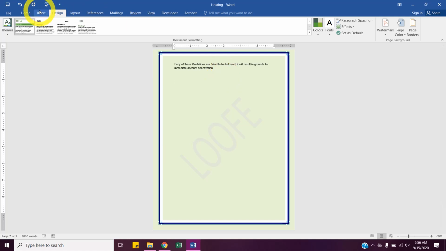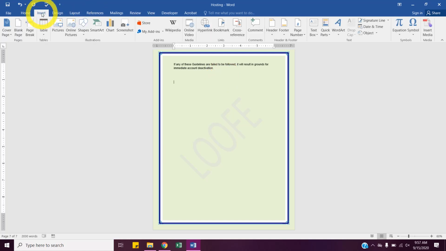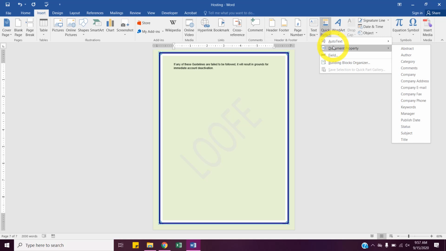We need to be on the Insert tab now, and near the far right is the Text group. We're going to go to Quick Parts. Click that drop down.